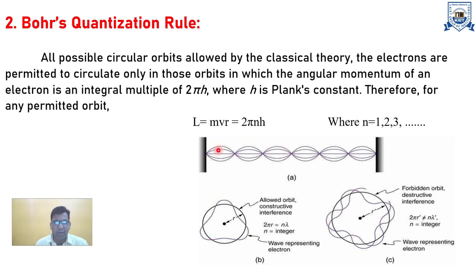Hence, these are the wave nature. These are the nodes and anti-nodes. Then n is equal to 1, 2, 3, 4. They have nodes, and these are anti-nodes 1, 2, 3, 4, 5, 6. And these are the energy.